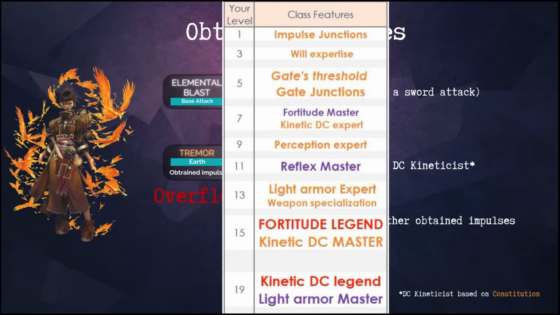By the way, at level 7 you will upgrade your Kineticist DC to Expert and Fortitude to Master. At level 15 your Kineticist DC will rise to Master and Fortitude to Legendary. At level 19 your Kineticist DC will rise to Legendary.